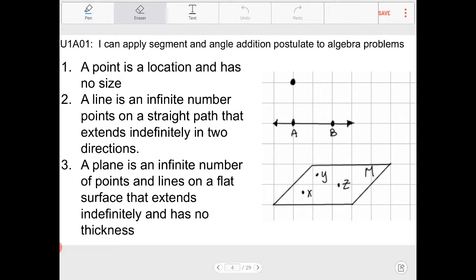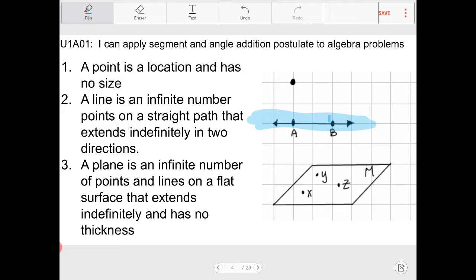A plane is an infinite number of points and lines on a flat surface that extends indefinitely and has no thickness. So just like with a dot, there's no dimension, there's no height, there's no width, there's nothing except for describing a location. For a line, there's no thickness of the line.